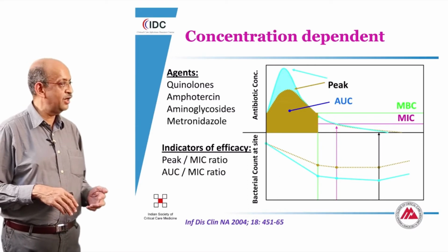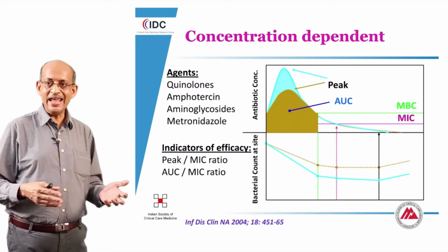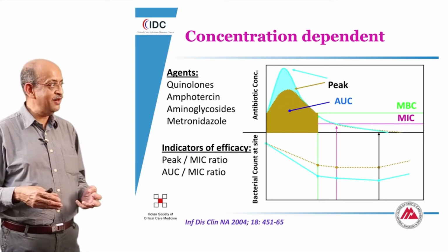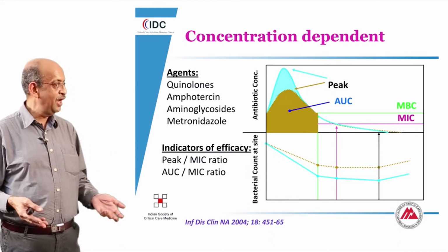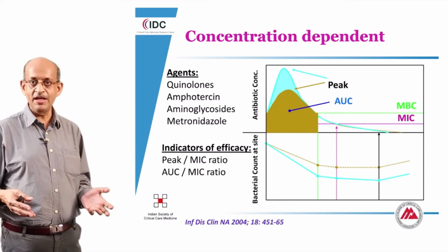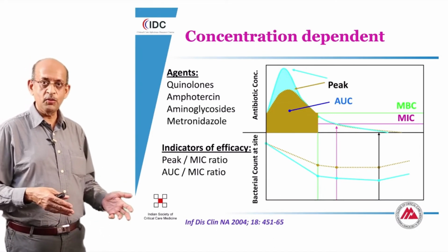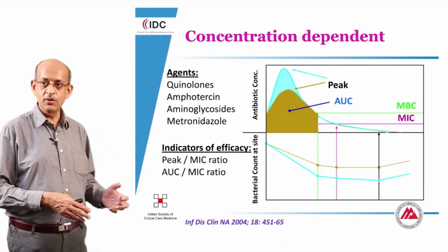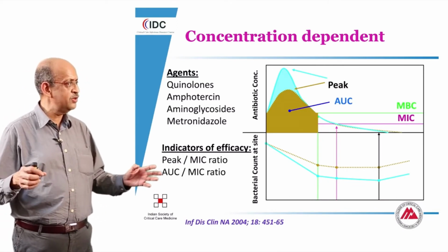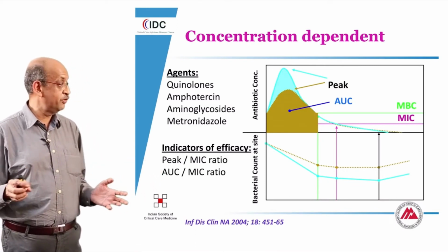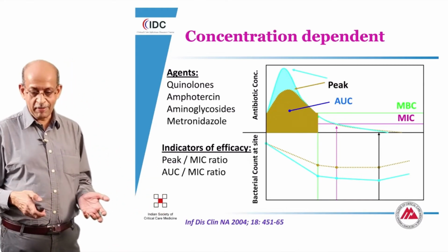What we might consider the concentration-dependent antibiotics, in which a high peak dose is probably relevant because many of these infections will have a continuing post-antibiotic effect, and even if the levels come below the MIC, there will be a persistent bactericidal activity that will continue. As a consequence, such drugs will need to be given in high doses at very infrequent intervals. Typical of these would be the quinolones, the aminoglycosides, and amphotericin, which seems to be functioning in this kind of a concentration-dependent way.